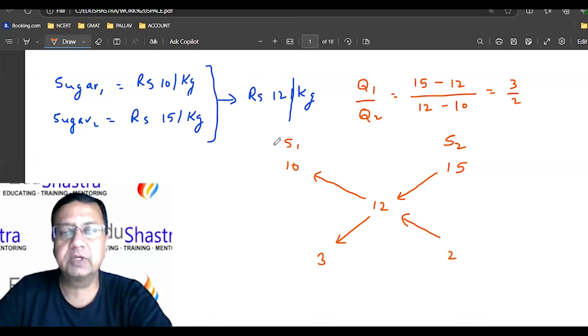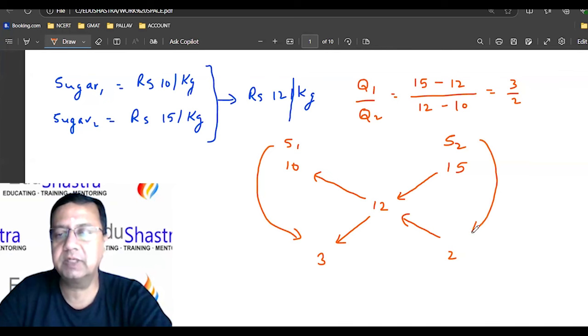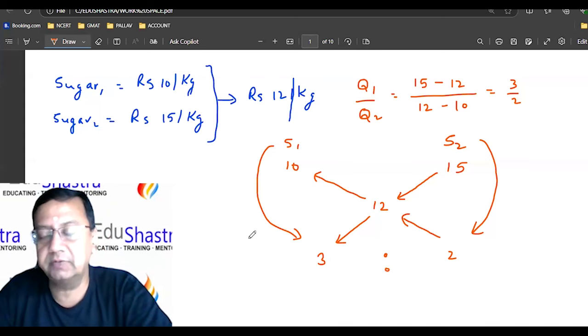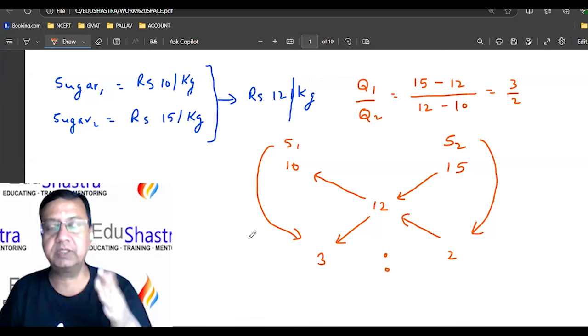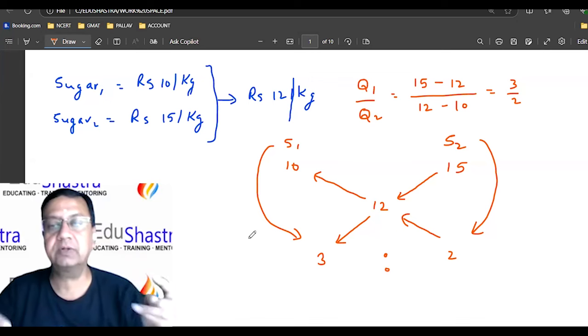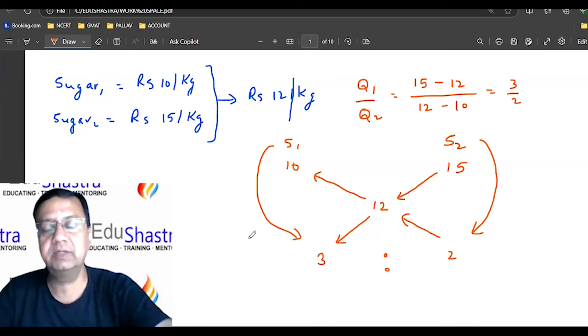So sugar 1 will be taken as 3 parts, and sugar 2 will be taken as 2 parts. So the ratio is coming out to be 3 is to 2. Here we are not concentrating on what is the first, what is the second, what should I write, what should I not write. So this is a little simple approach. Getting this? Any question, any query till now?